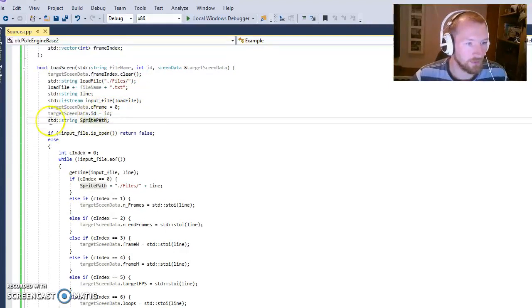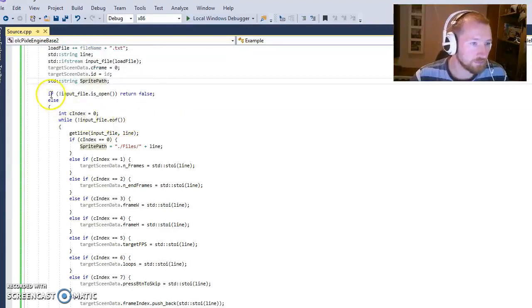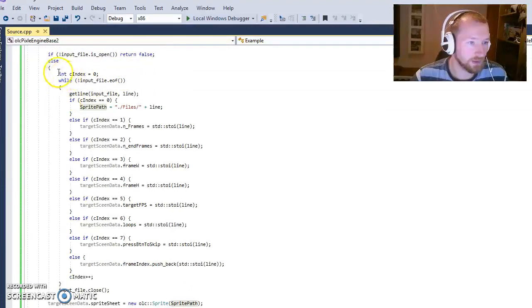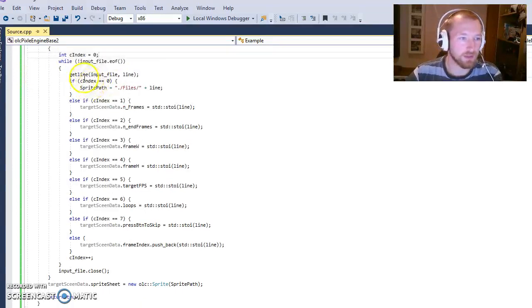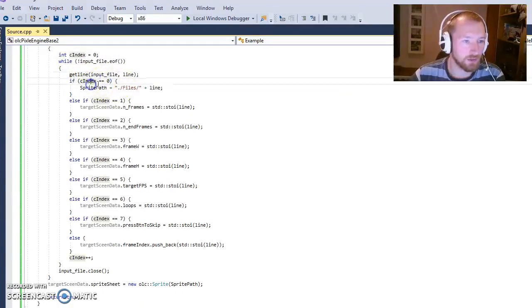And lastly we make a string for the sprite path. We then open the file and we set an integer called cindex. Now I use this because I store multiple different types of information in one file. If it was all just the index of the frames, then I would not need this. But the first line we load should be saved to the sprite path with this extra data added.